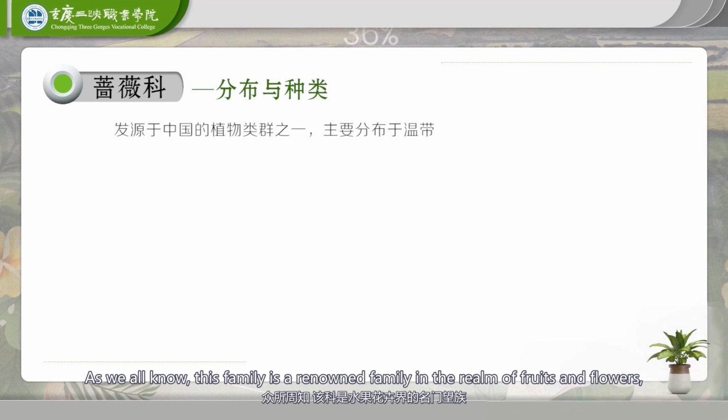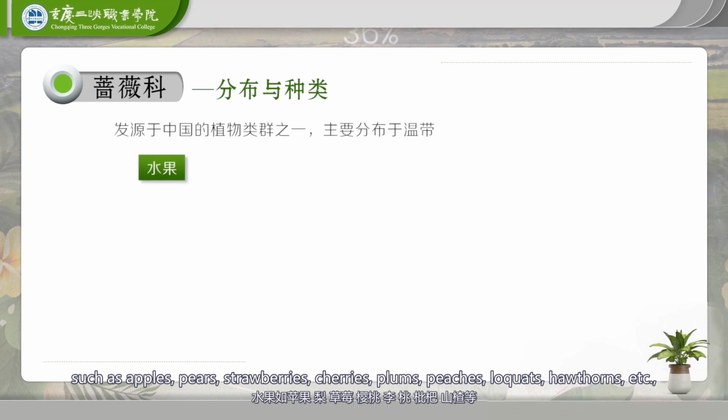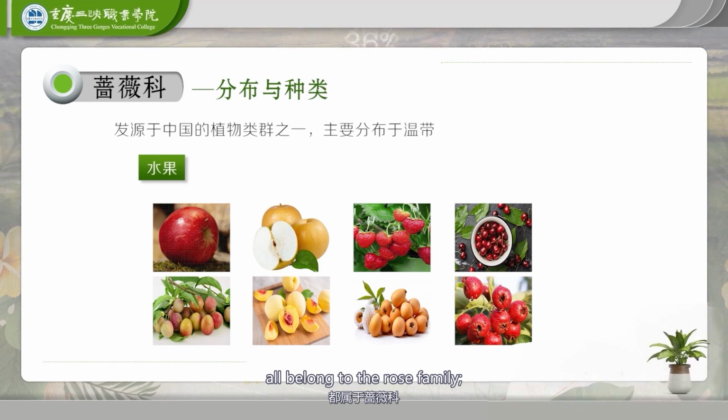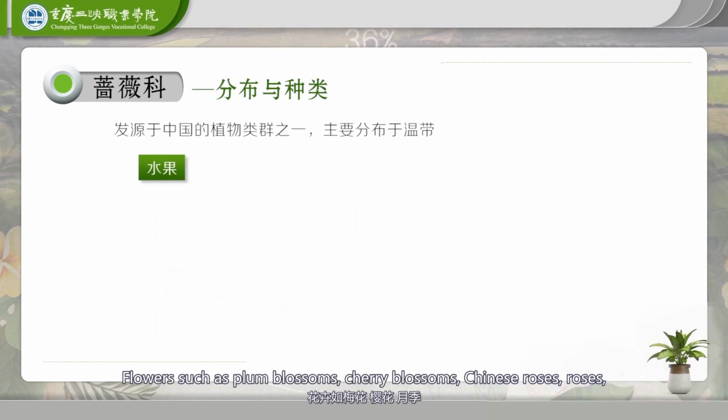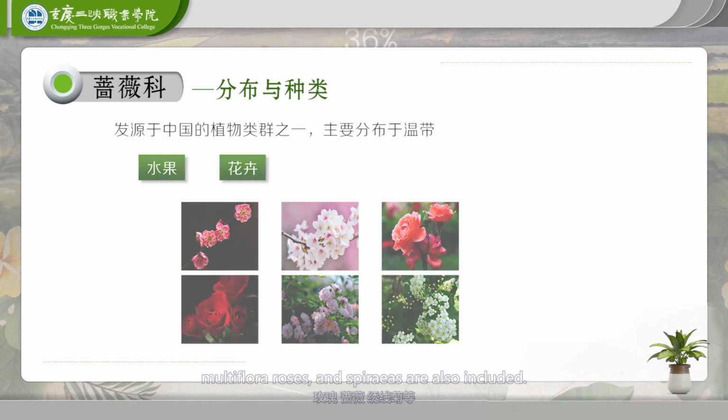As we all know, this family is a renowned family in the realm of fruits and flowers, under which there are many types of fruits, such as apples, pears, strawberries, cherries, plums, peaches, loquats, hawthorns, etc., all belong to the rose family. Flowers such as plum blossoms, cherry blossoms, Chinese roses, multiflora roses, and spireas are also included.